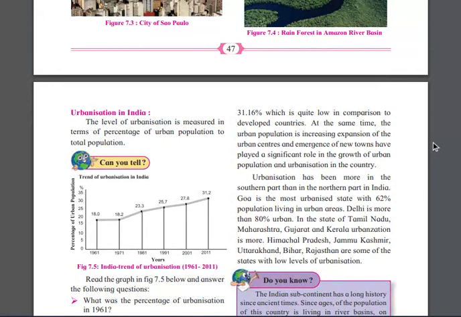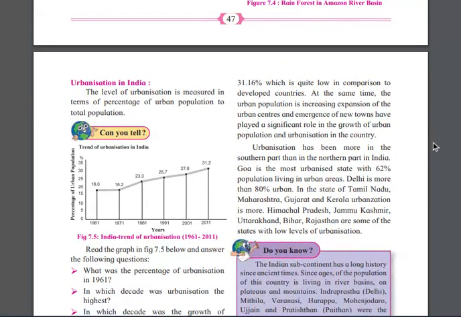And in the states of Tamil Nadu, Maharashtra, Gujarat, Kerala, urbanization is more. If I talk about Maharashtra, urbanization is more and more. The population over there is more, right? Himachal Pradesh, Jammu and Kashmir, Uttarakhand, Bihar, Rajasthan are some of the states with a low level of urbanization. Here it is giving the topmost urbanization: Maharashtra, Kolkata, Gujarat, then Delhi, then after that Goa. Okay.